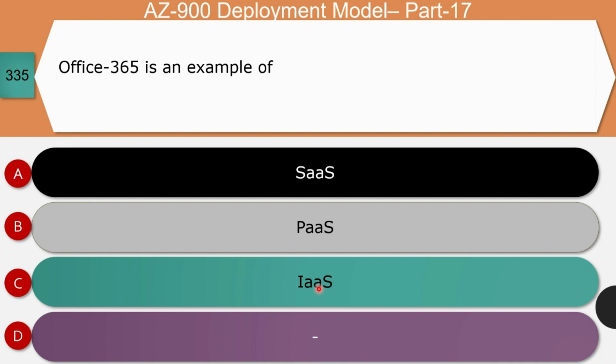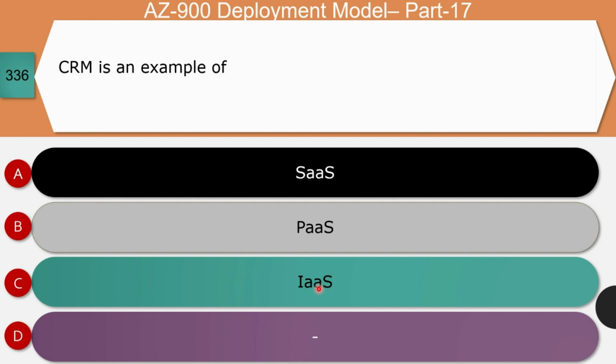Office 365 is an example of software as a service, platform as a service, or infrastructure as a service. The right answer for this question is option A. As seen in the previous question, Office 365 is a type of pay per use or pay per license model. And so it is a type of software as a service model. And so option A is correct.